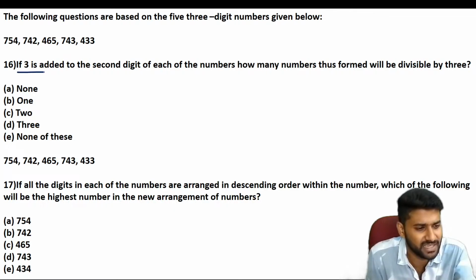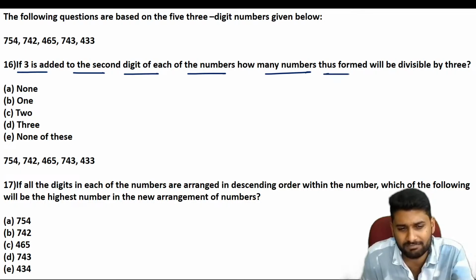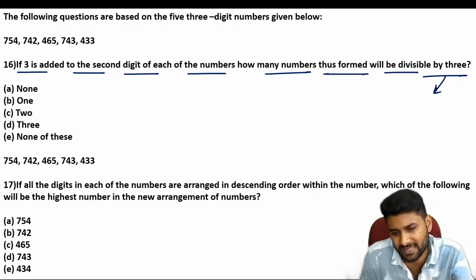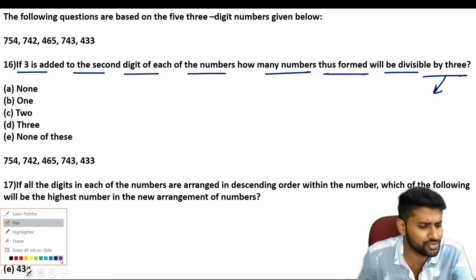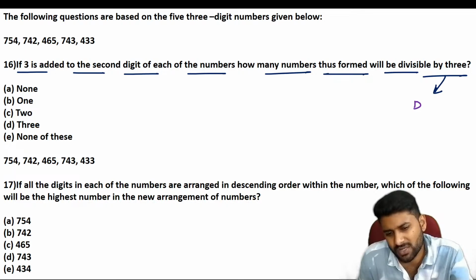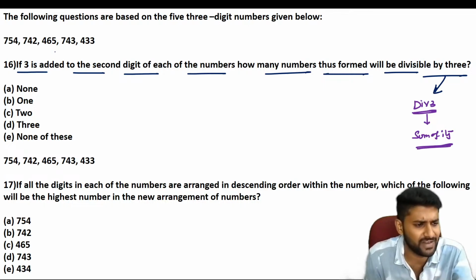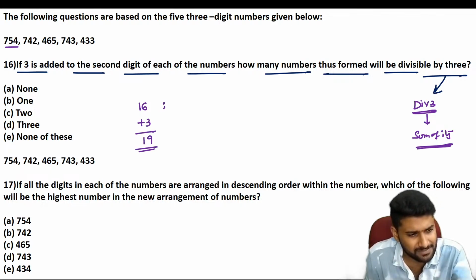The question says that if 3 is added to the second digit of each and every number, then how many numbers thus formed will be divisible by 3? This question needs you to know the divisibility property of 3, then you can save time in the calculation. What is the divisibility property of 3? If the sum of its digits is divisible by 3, then the entire number is divisible by 3. Before adding, just find the sum here. What is the sum of all these numbers? The first number's digit sum is 16. Now you have to add 3. Now it becomes 19. Is it clear, guys?